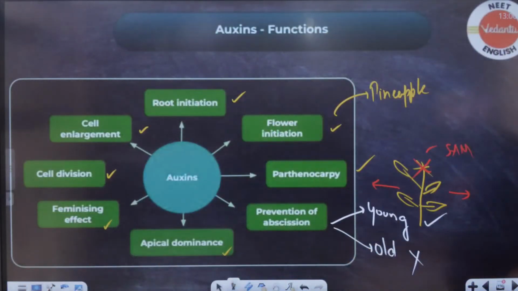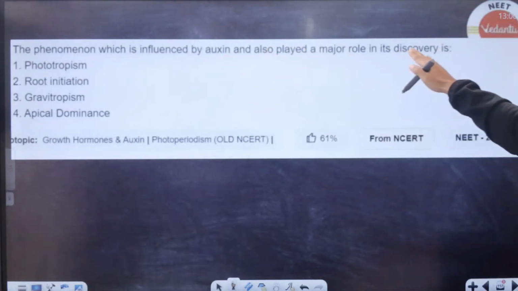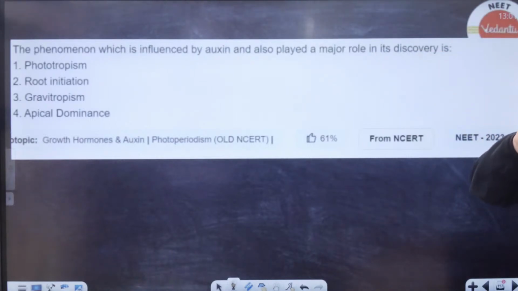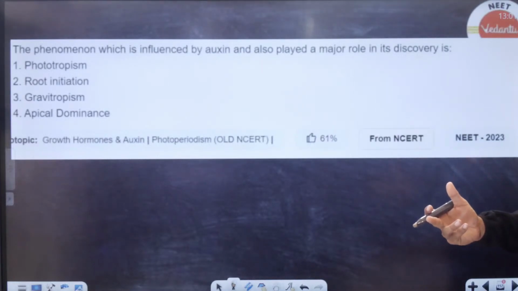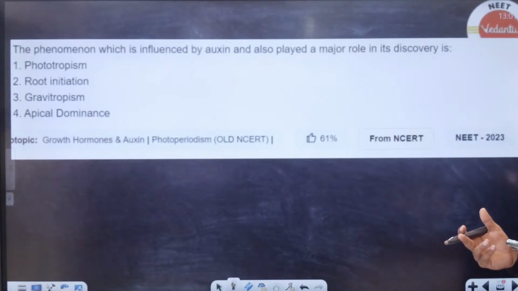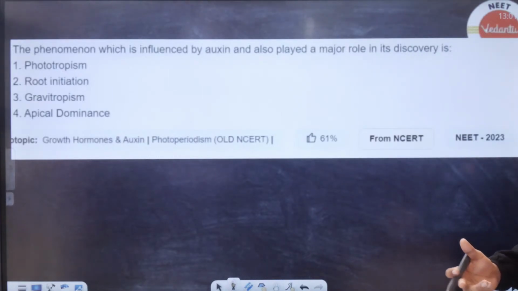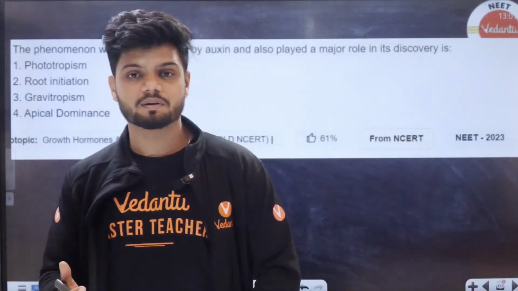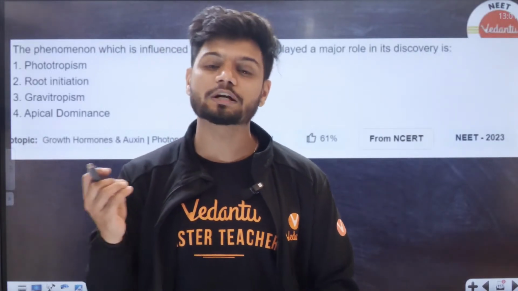Apical dominance. See, it is a phenomenon influenced by auxin, and it also plays a major role in discovery, students. Tell me, which of the following was used in the discovery of auxin? Tell me the answer in the chat. Under the morphology chapter it is given because roots can initiate certain types of gibberellins and cytokinins also.